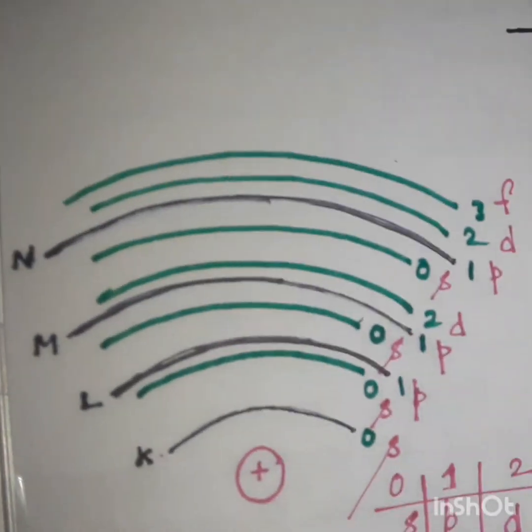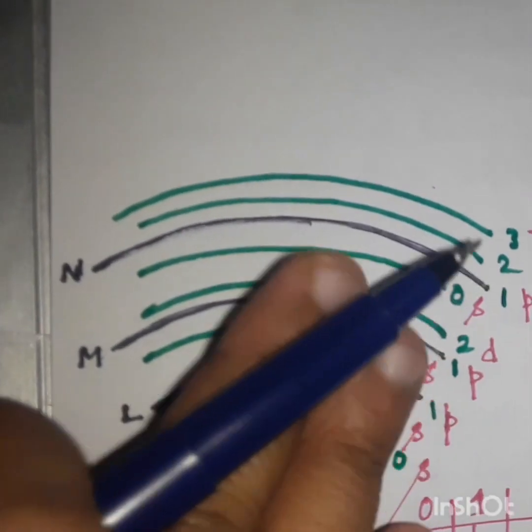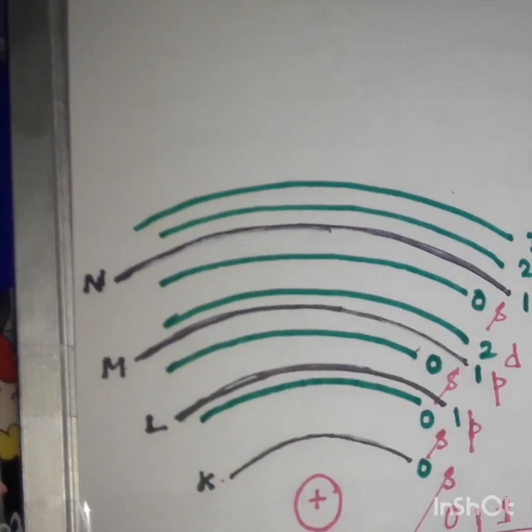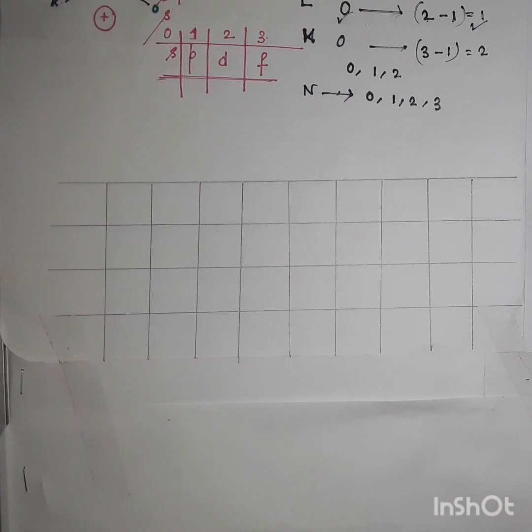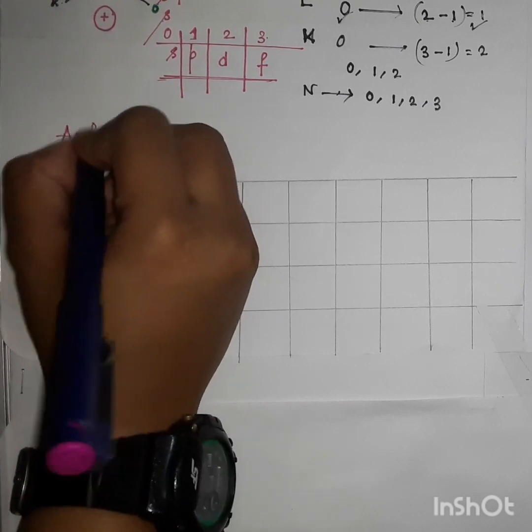Okay, and this is all about how the orbitals are arranged under a shell or orbit. Now, to arrange the electrons in these orbits and then the orbitals, we have to know a law, that is the Aufbau principle, which is a very important law for electronic configuration. And now we are going to learn about the Aufbau principle.